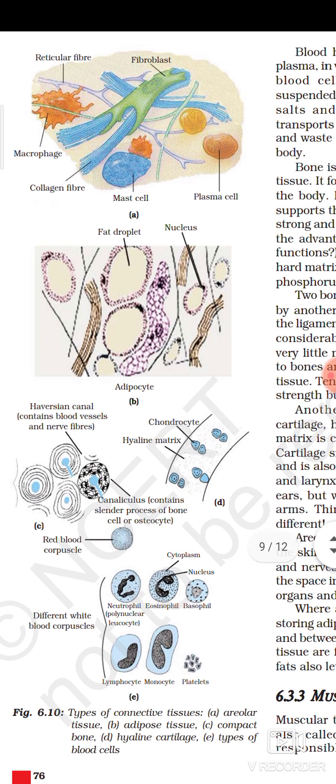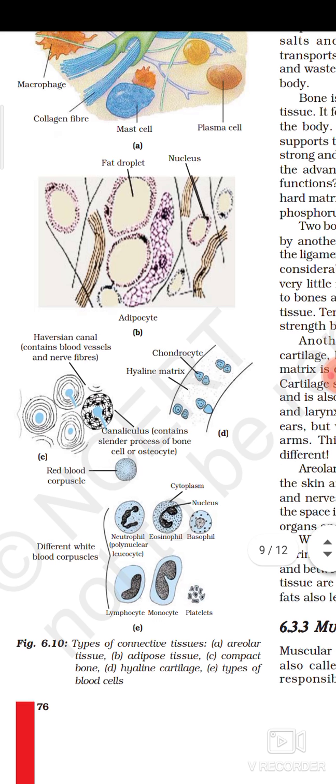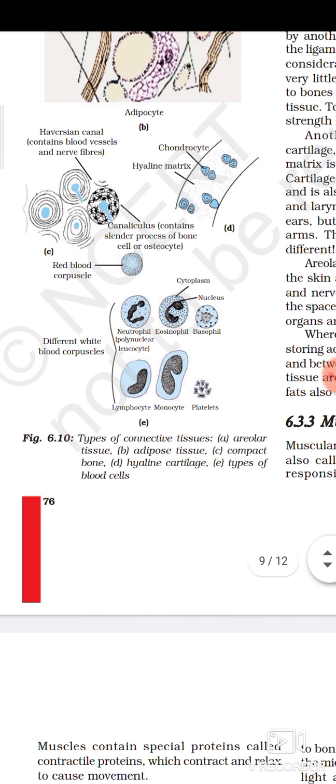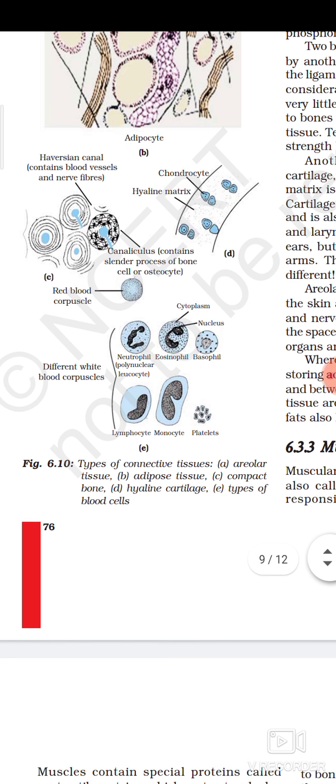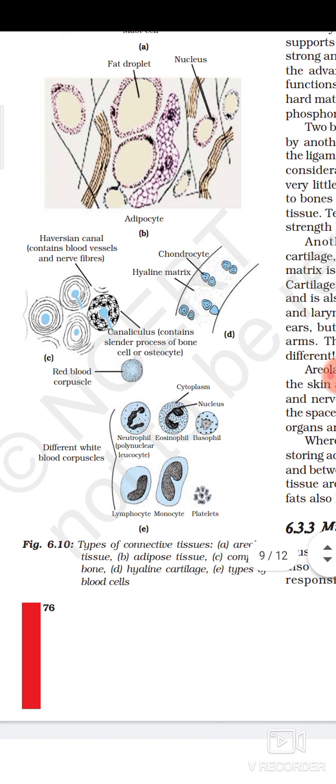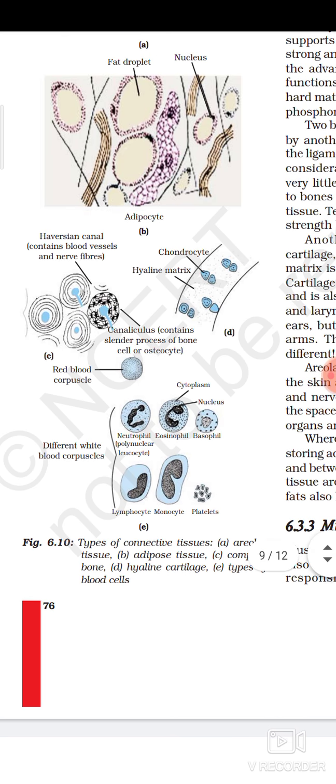This is the adipocyte, and there are so many types of connective tissue whose diagram representations are given: irregular tissue, adipose tissue, compact bone, hyaline cartilage, then types of blood cell. All these diagrams are examples of connective tissue.